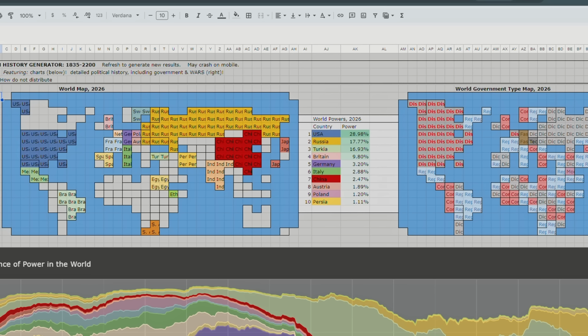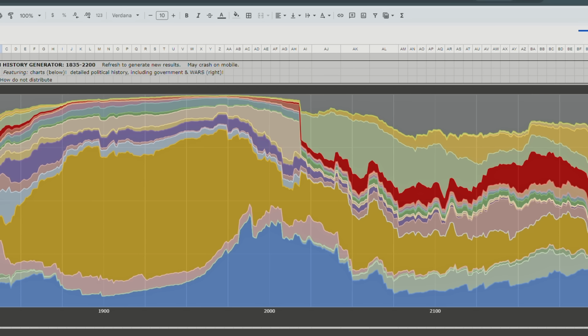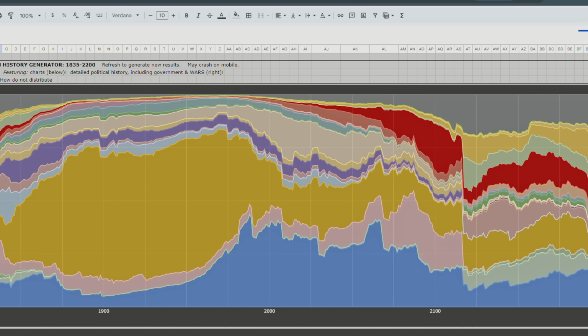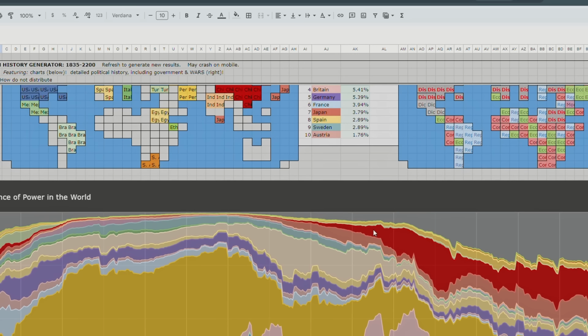Timeline 7. Scroll down, and that is a very powerful Russia, wow. I even have it set up so the greatest power weakens over time because of overextension, right? It needs to fund all these military bases, and then other countries can pluck and bite at its heels until it is no longer the great power. But despite that, Russia is very powerful. And what instead happens is America becomes the great power, it looks like. I wonder if they fought a war, but let's see.